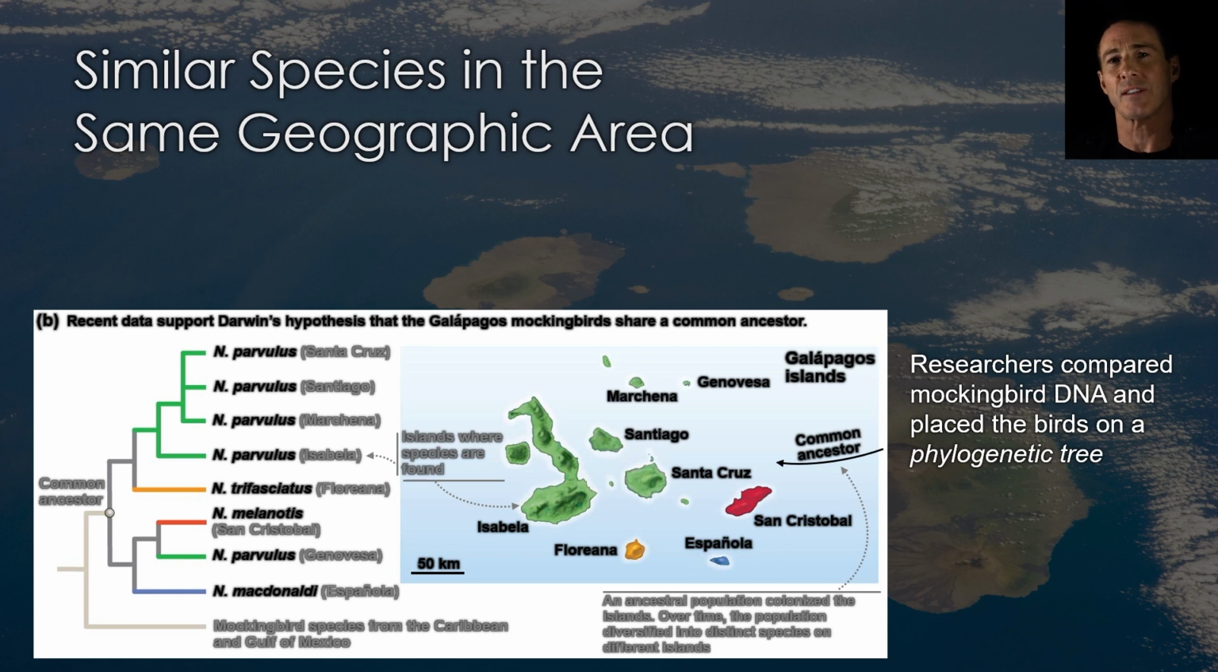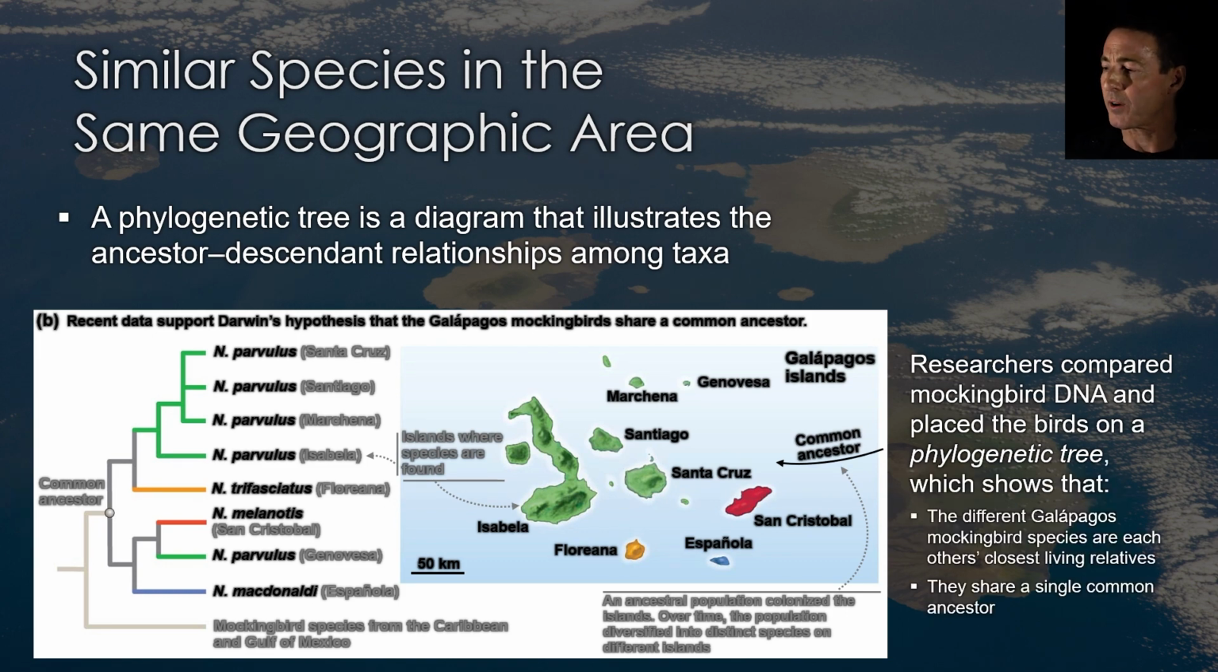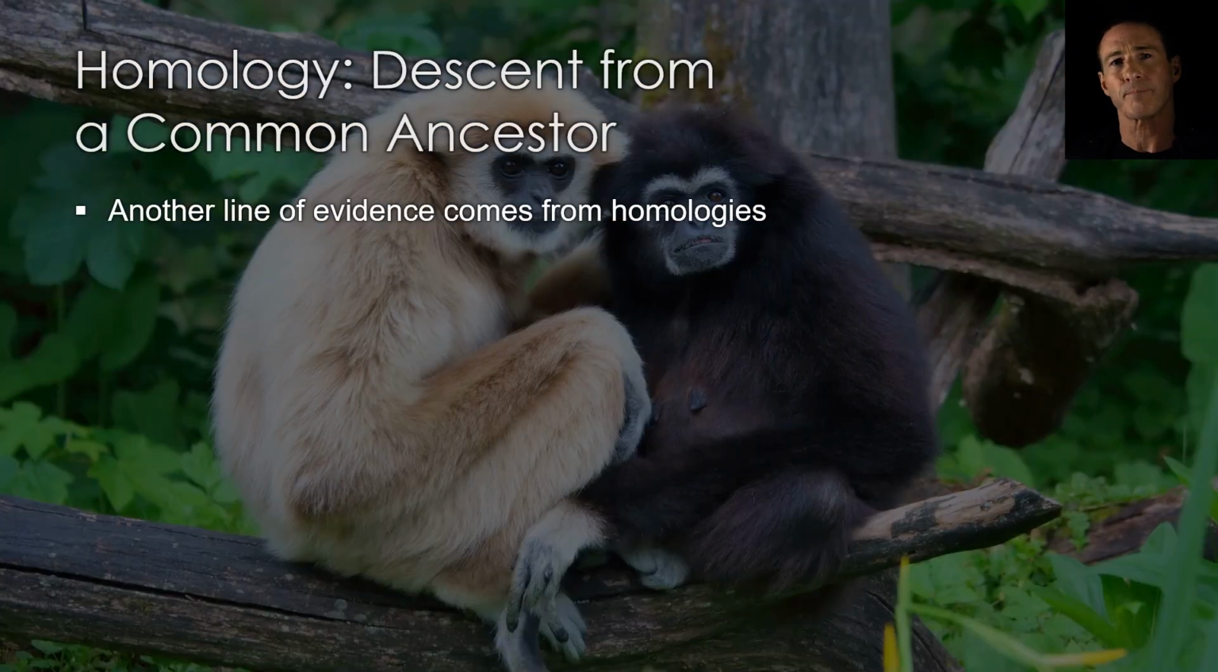Researchers have used the DNA sequence comparisons to place the mockingbirds on a phylogenetic tree, a branching diagram that describes the ancestor-descendant relationships among species or other taxa. The Galapagos mockingbirds are each other's closest living relatives, and they share a single common ancestor.